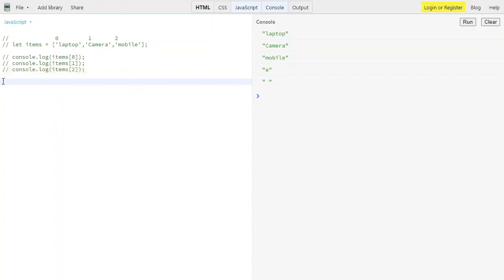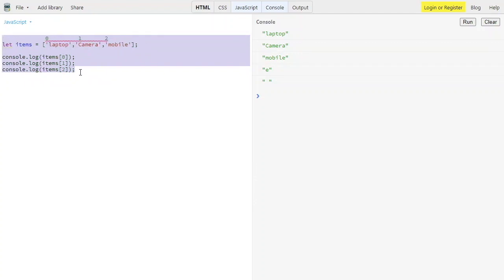And then we can also update the element. And one more very good thing: if you are coming from another programming language and you try to print console.log of items at, say, index 10, you can see that the array length is only 3 elements, and in other languages it would give an error.